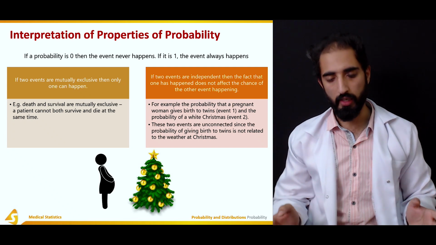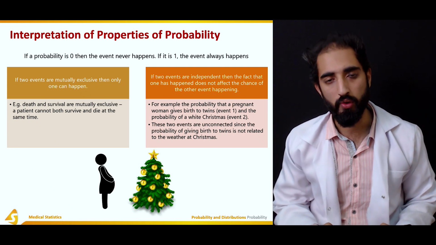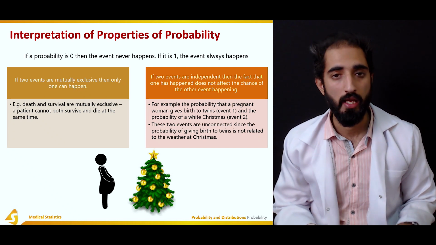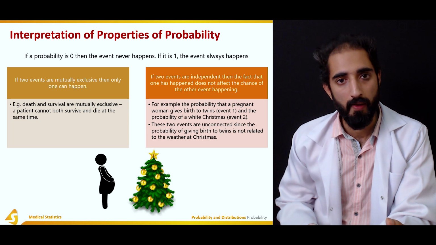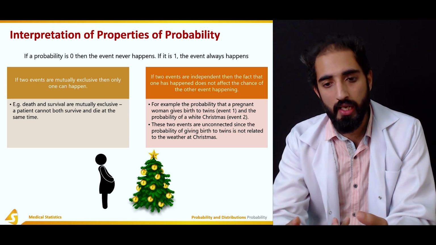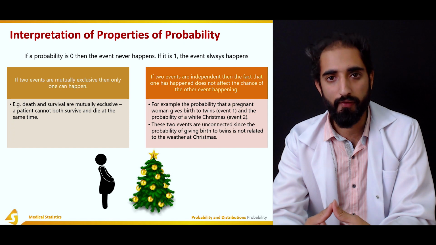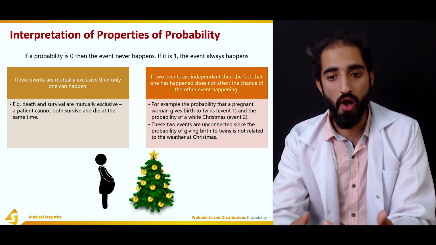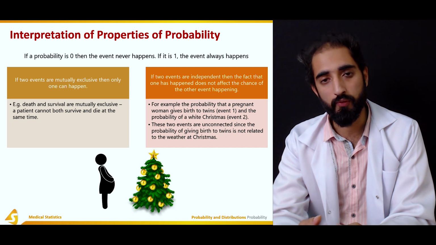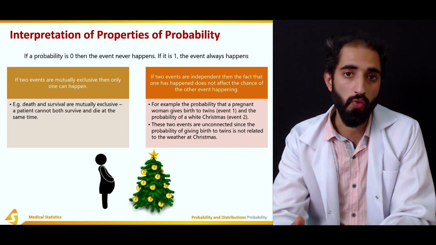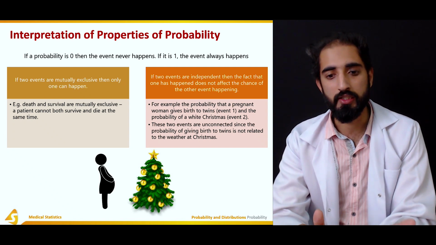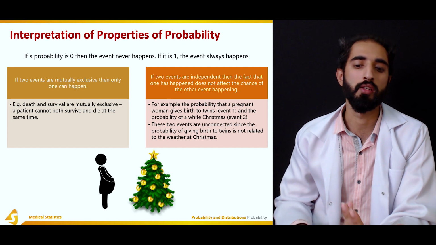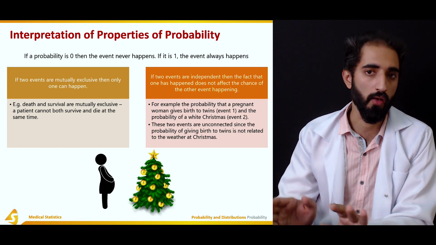Now these are two different events, and they both may have their own probabilities, but they are independent of each other. So increasing the probability of having a white Christmas would not increase or decrease the probability of a pregnant woman giving birth to twins, because they are independent of each other. These two events are unconnected, since the probability of giving birth to twins is not related to weather at Christmas.